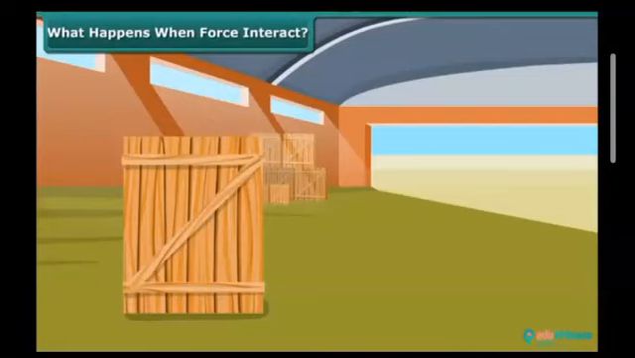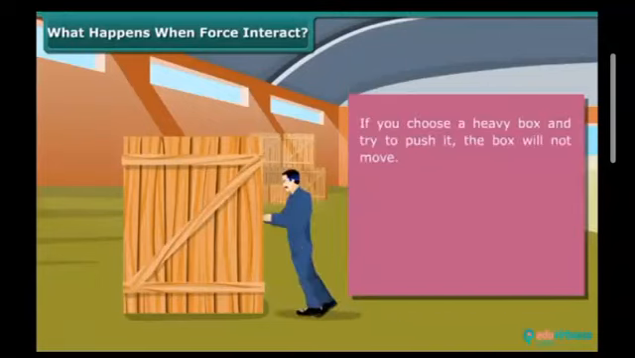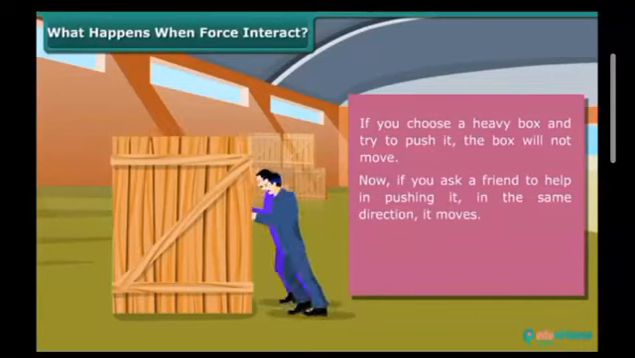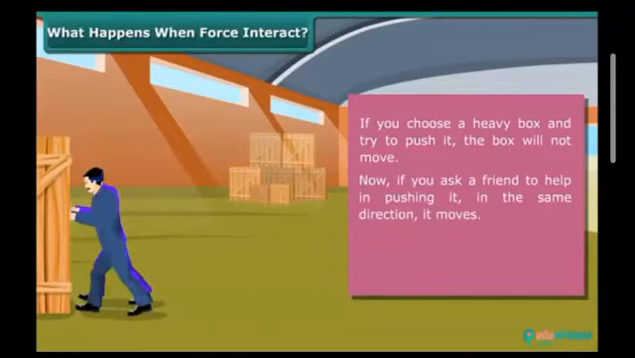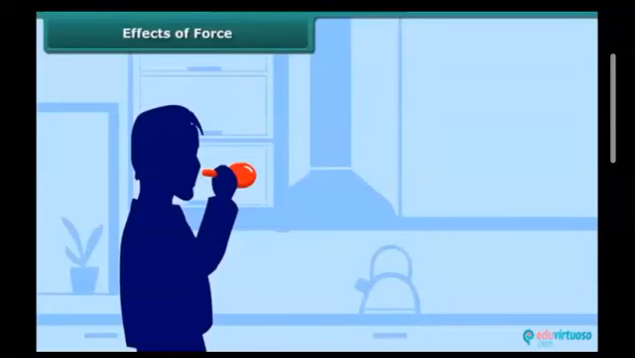What happens when forces interact? If you choose a heavy box and try to push it, the box will not move. Now, if you ask a friend to help in pushing it in the same direction, it moves. This experiment proves that forces acting in the same direction add up.